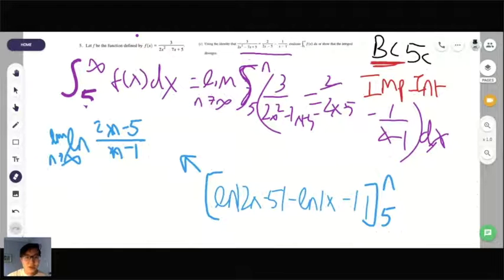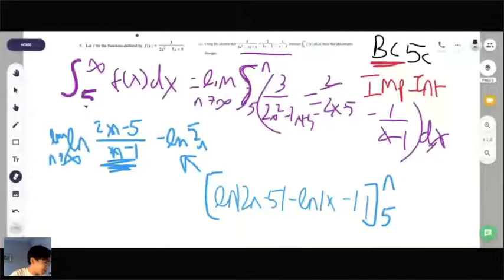And so then at the end of the day, you would get something along the lines of that minus ln of 5 over 4, because that's our integral. Remember, we sub in b, sub in 5 over 4. And so then what I would do is take this 2n minus 5 over n minus 1, and think, as n gets greater and greater towards infinity, what does it eventually equal? It would be ln of what? Not quite. It wouldn't equal 0, because think about it, as it becomes 200 minus 5 over 100 minus 1. Yeah, it would equal 2.